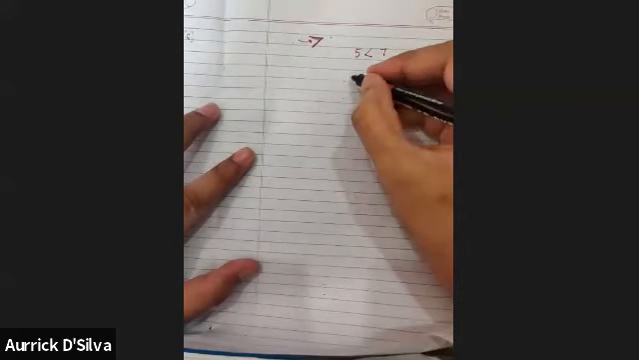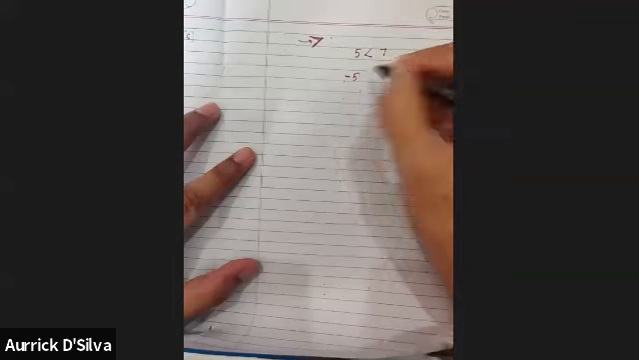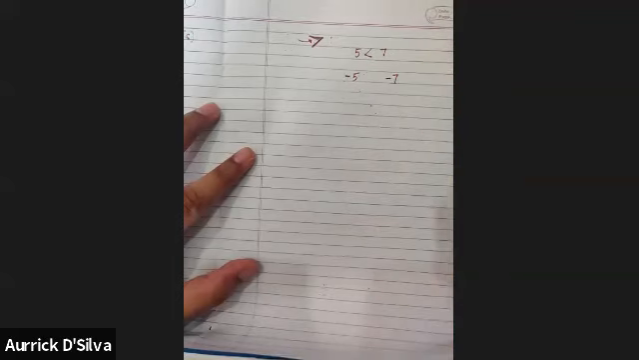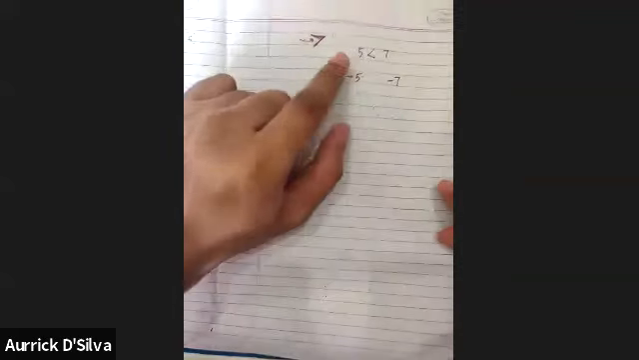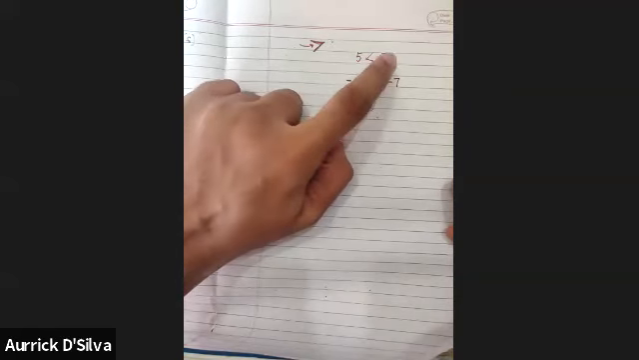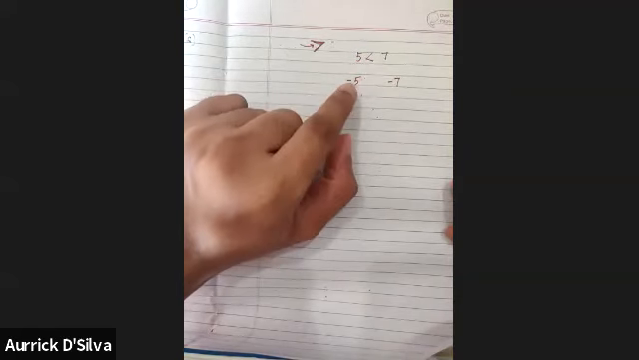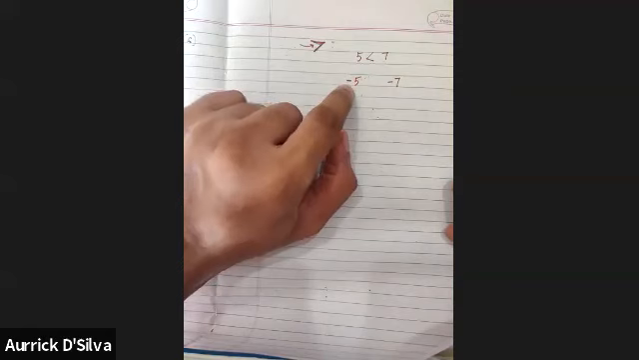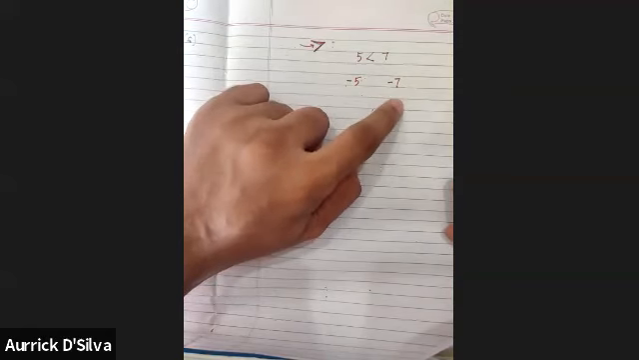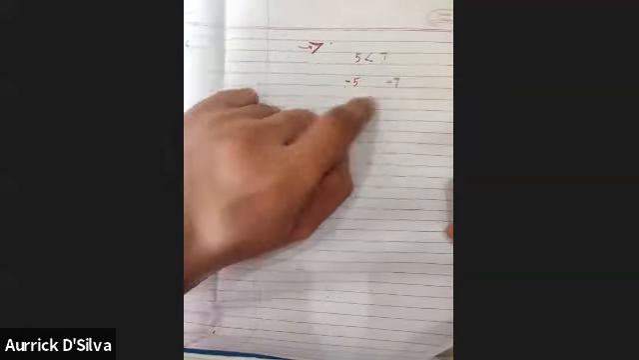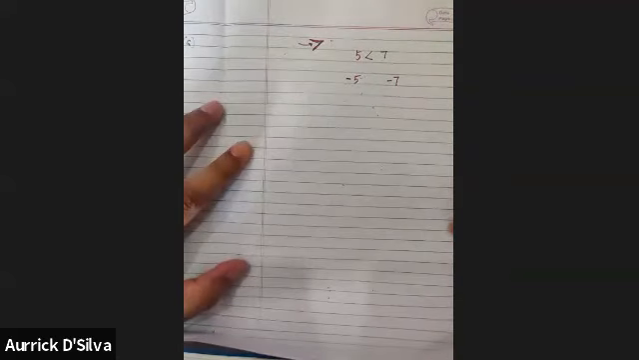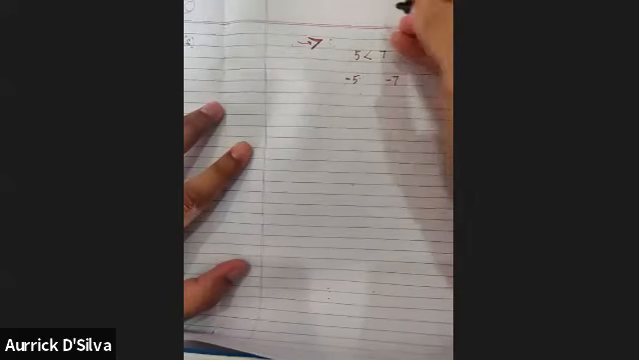Same logic for this, which some people find confusing, so understand this properly: minus 5 and minus 7. Out of 5 and 7, 7 is bigger. But out of minus 5 and minus 7, some students might say minus 7 is bigger. That is wrong. To understand which side is bigger, you can simply draw a number line.